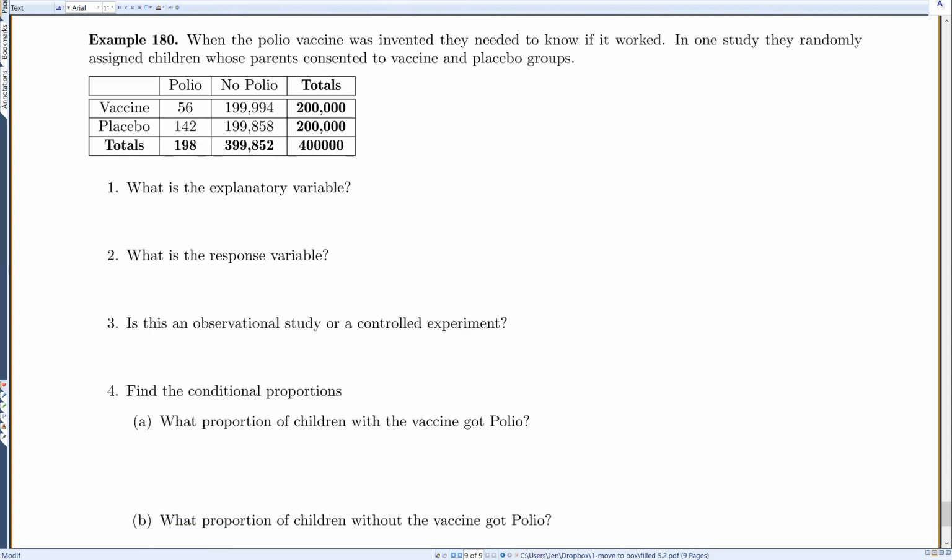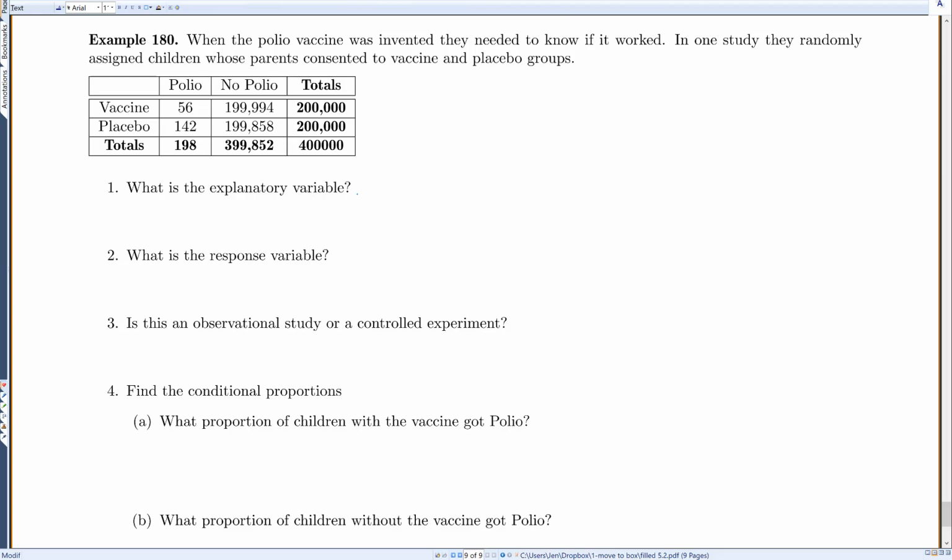In this example, when the polio vaccine was invented, they needed to know if it worked. In one study, they randomly assigned children whose parents consented to vaccine and placebo groups. So you can see we had the polio. Well, let's see. Across the rows here, if they got the vaccine, then 56 people got polio. And if they got the vaccine, then 199,994 people did not get polio. And if they had the placebo, then 142 of them got polio, and 199,858 of them did not get polio.